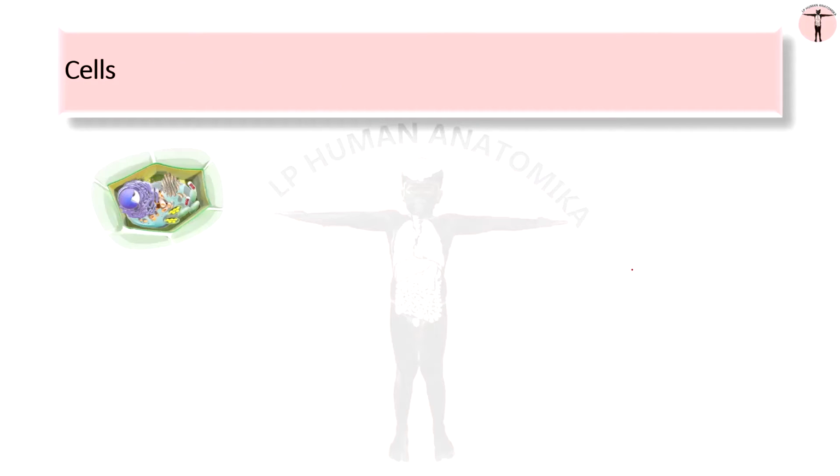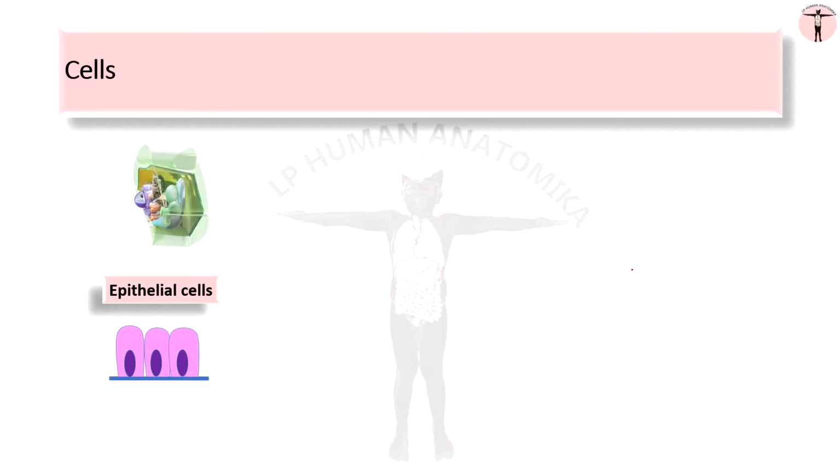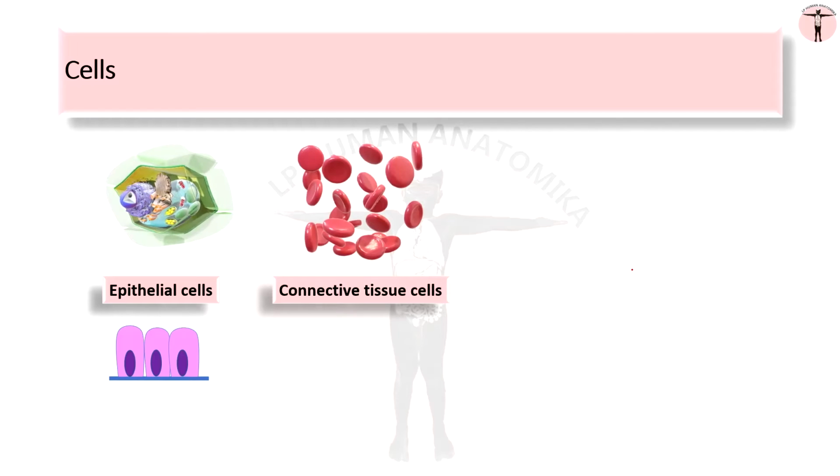The cells are the structural and functional units of the body. An undifferentiated cell called a stem cell can differentiate into any type of cell which will function to the needs of the body, for example, the epithelial cells and connective tissue cells.